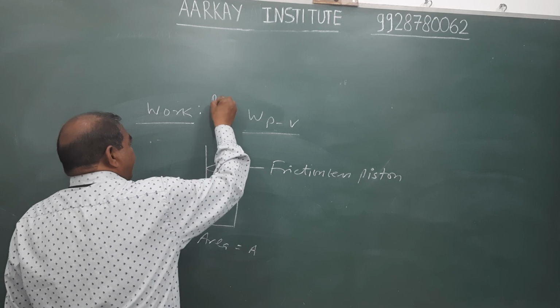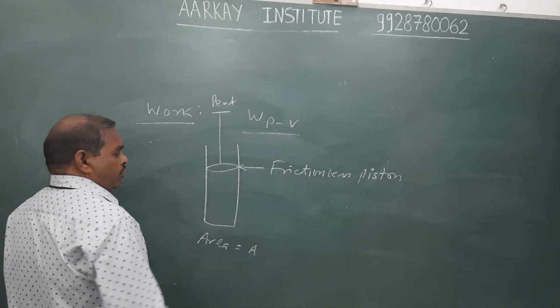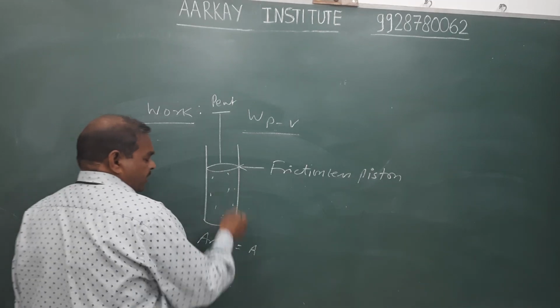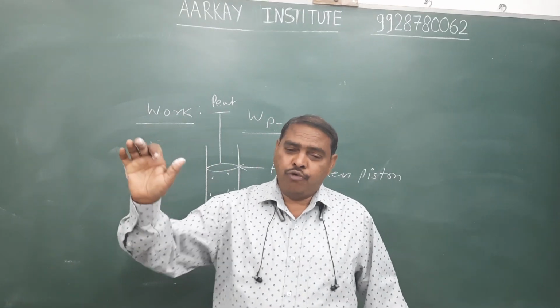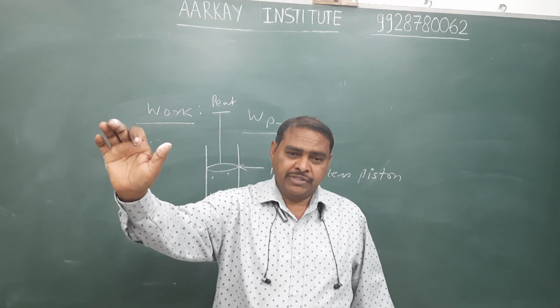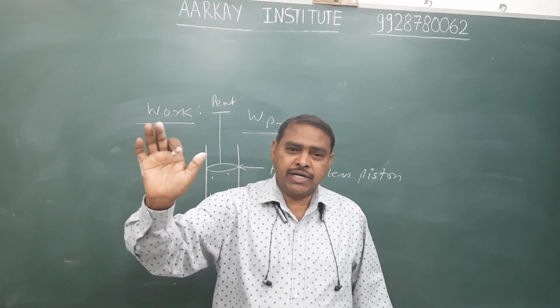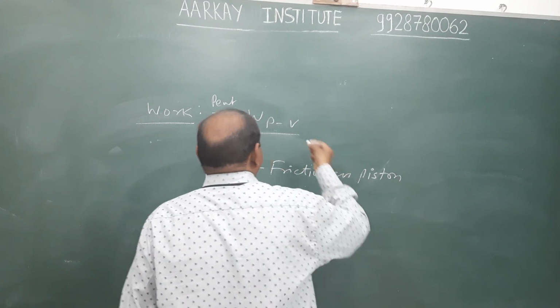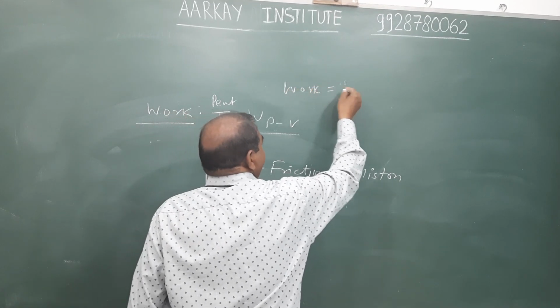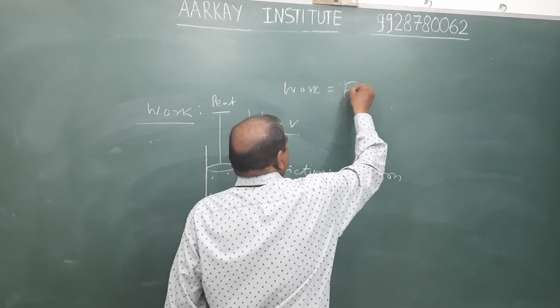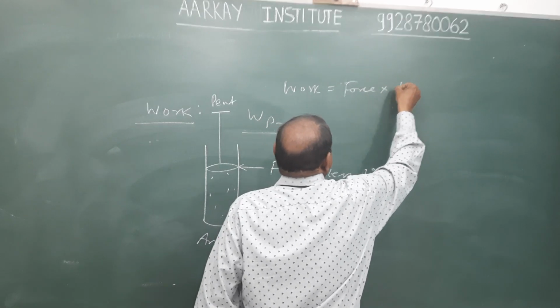And we apply external pressure P external on this piston and take a gas. The general formula of work is the product of force and displacement. Therefore, we know that work is a product of force and displacement.